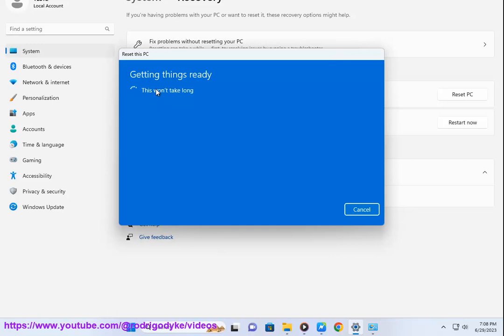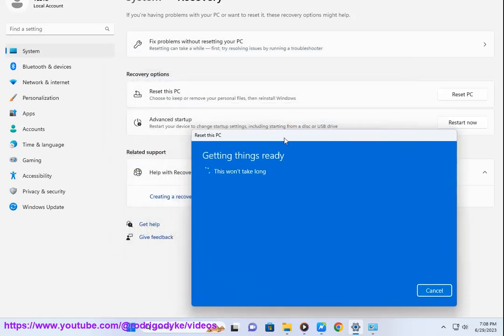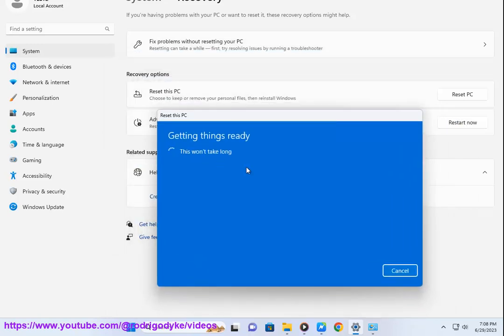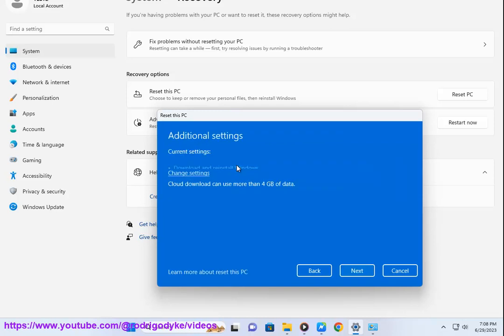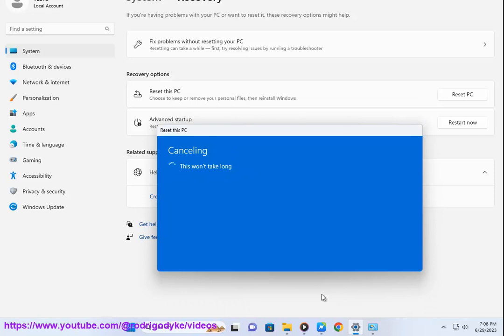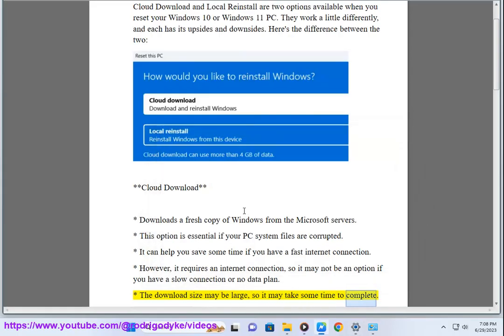Cloud download downloads a fresh copy of Windows from the Microsoft servers. This option is essential if your PC system files are corrupted. It can help you save some time if you have a fast internet connection. However, it requires an internet connection, so it may not be an option if you have a slow connection or no data plan. The download size may be large, so it may take some time to complete.